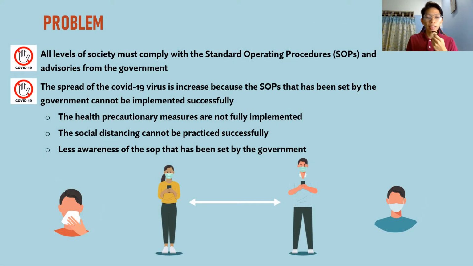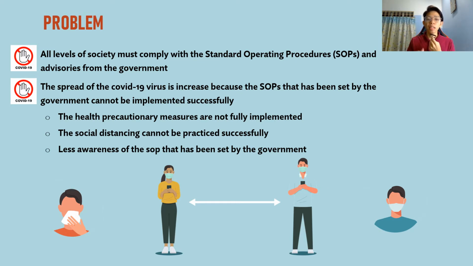Alright, next I will talk about the problem that I want to solve. The problem is the spread of the COVID-19 virus is increased every day because the S.O.Ps that has been set by the government cannot be implemented successfully. We have witnessed the spread of COVID-19 all over the world, which has resulted in many deaths, and the cases are increasing every day. If the daily cases of COVID-19 increase dramatically, our country's health facilities will not be able to cope with the high burden, subsequently paralyzing the healthcare system in the country.